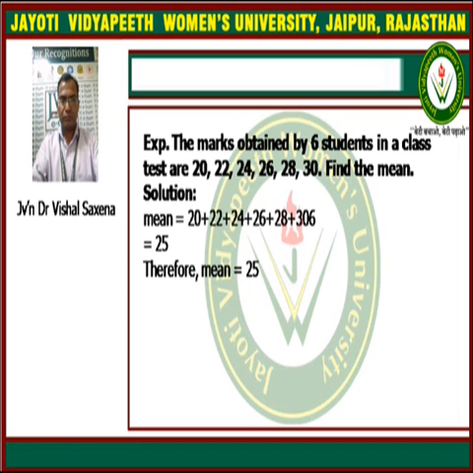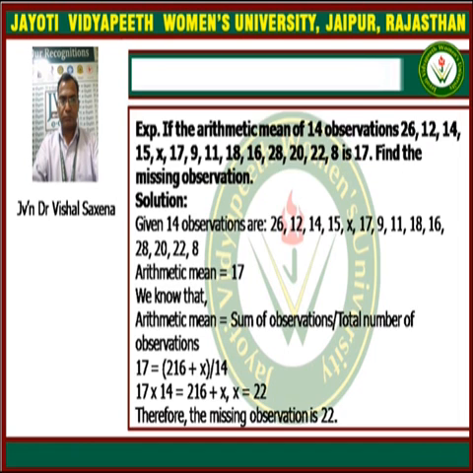In a similar way, one more example is given for the arithmetic mean, where one data x is unknown. We are given that the average value is 14. In the data set we have one data x which is unknown, so we have to find the value of x. Again we can use the formula.